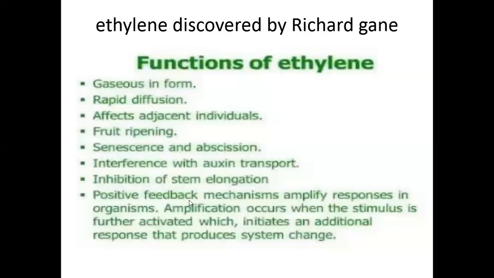The positive feedback mechanism amplifies responses in organisms. Amplification occurs when the stimulus further activates and initiates an additional response that produces system changes. These are the five major plant hormones present in plants.